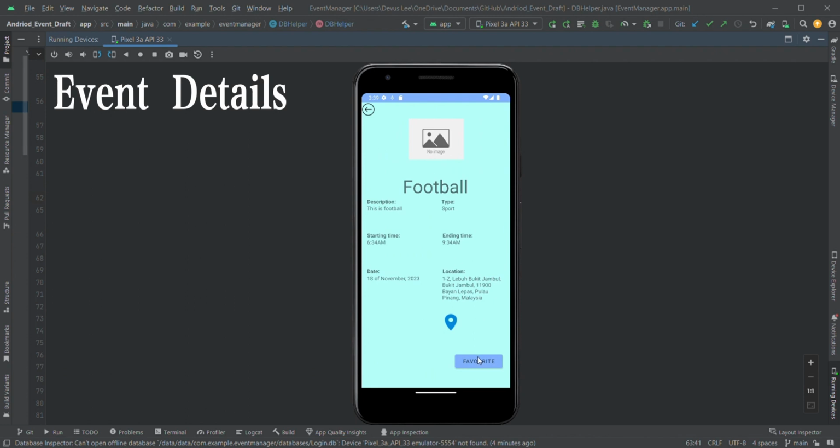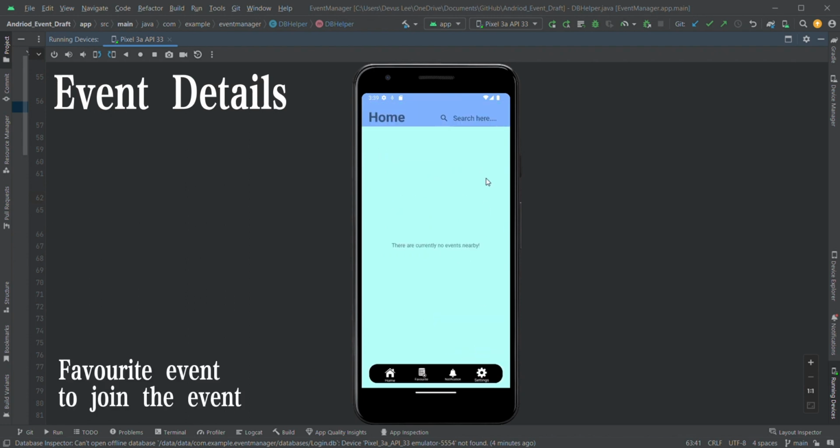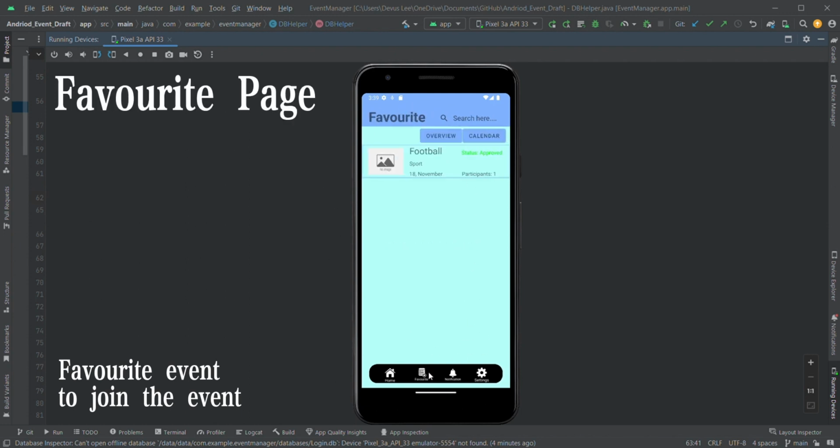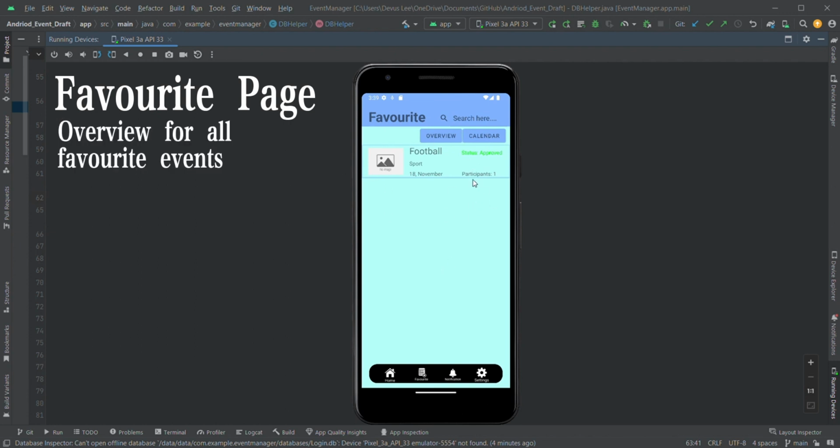So the other option is we get to favorite the event. If you favorite it, it will disappear from this page and it will move to the next page, which is the favorite page. This page shows the events that you are interested in. Any event that you have clicked favorite, it will show here.